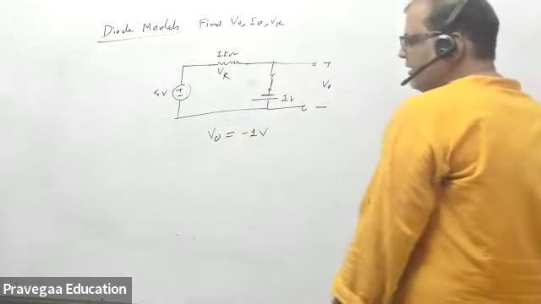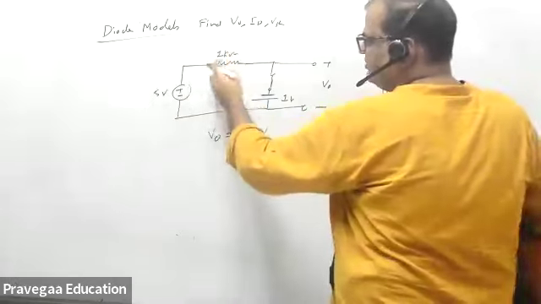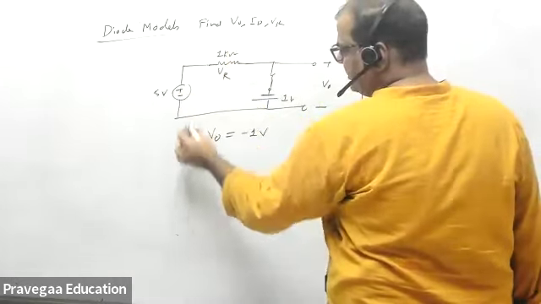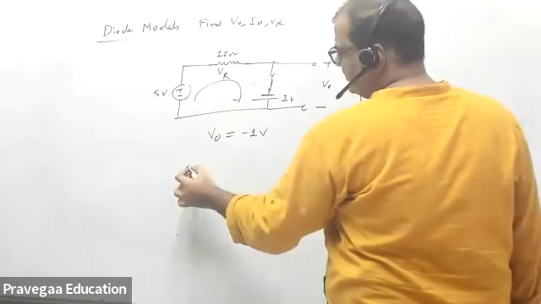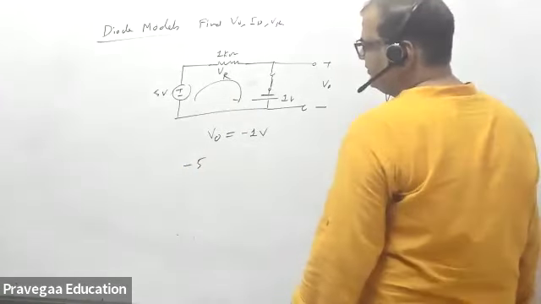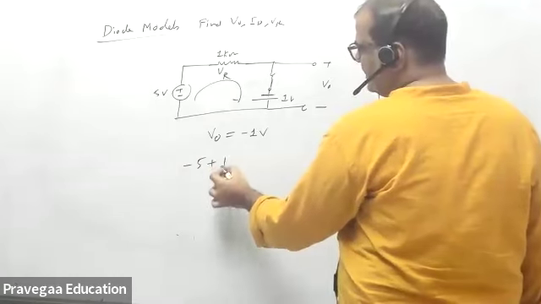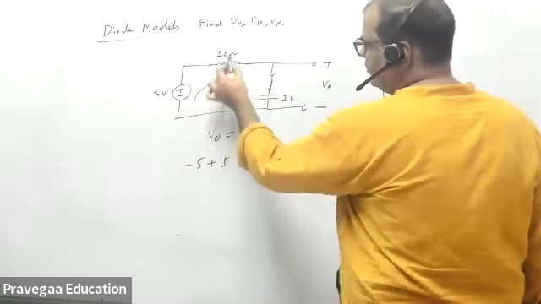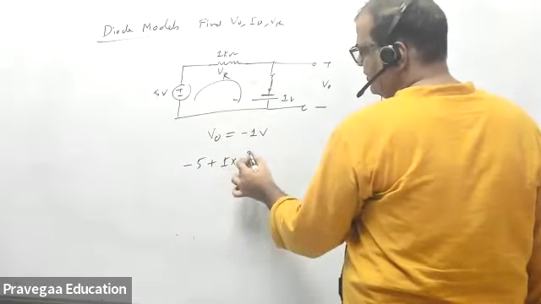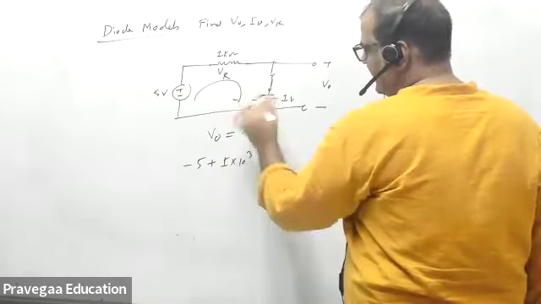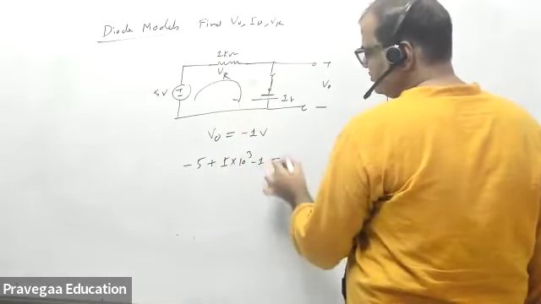Now I want to measure VR. So I can apply KVL here: minus 5 plus I into 1 kilo ohm, minus 1 volt equals 0.